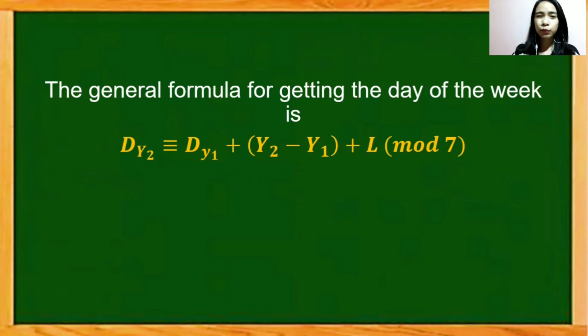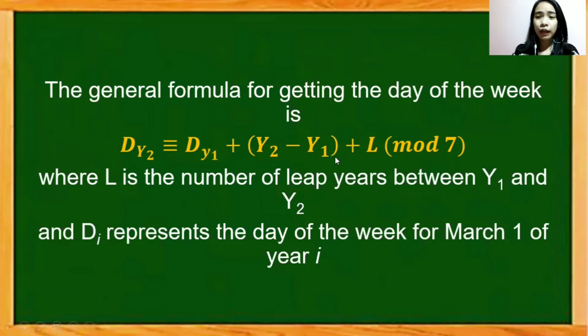So we tried to find a formula for that idea that 366 is congruent to 2 modulo 7, and 365 is congruent to 1 modulo 7. So this is our formula. D of y sub 1 represents the day of the base year. So this is the day of March 1 of any year. And this one is the elapsed year between the 2 years we're trying to get. And L is the number of leap years between our y sub 1 and y sub 2.